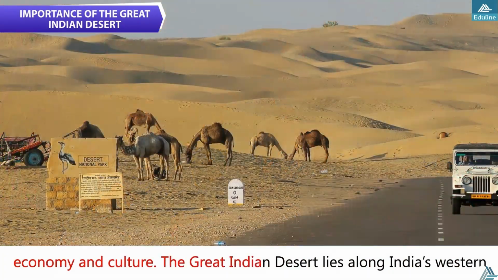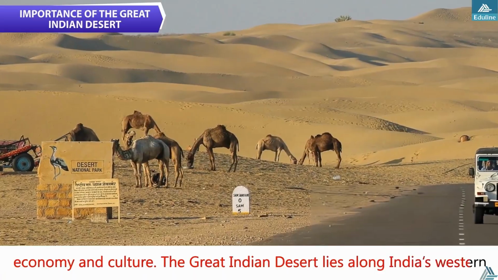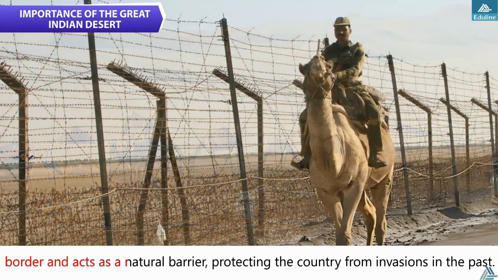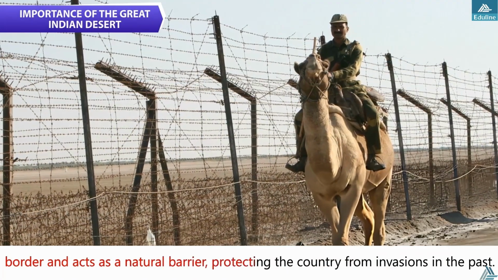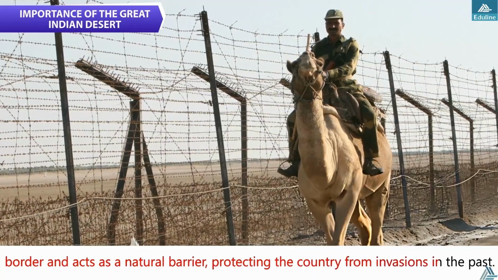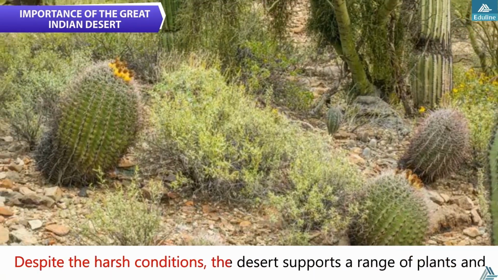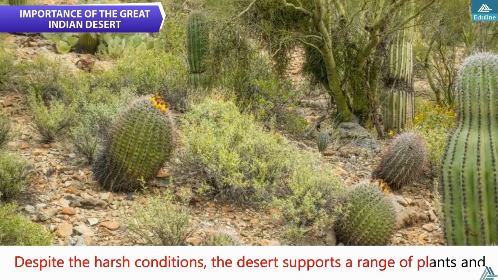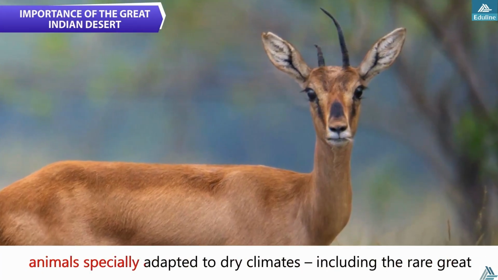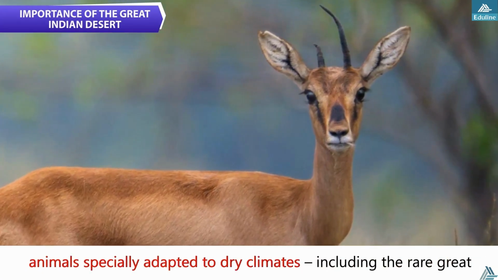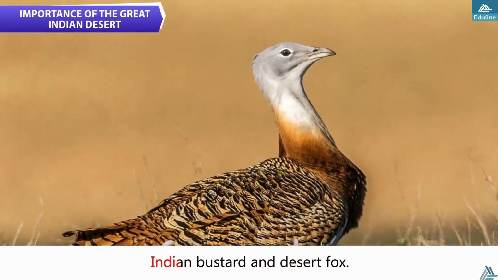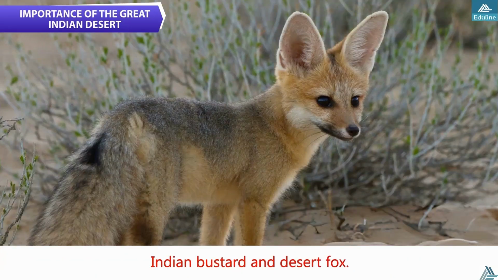The Great Indian Desert lies along India's western border and acts as a natural barrier, protecting the country from invasions in the past. Despite the harsh conditions, the desert supports a range of plants and animals specially adapted to dry climates, including the rare Great Indian bustard and desert fox.